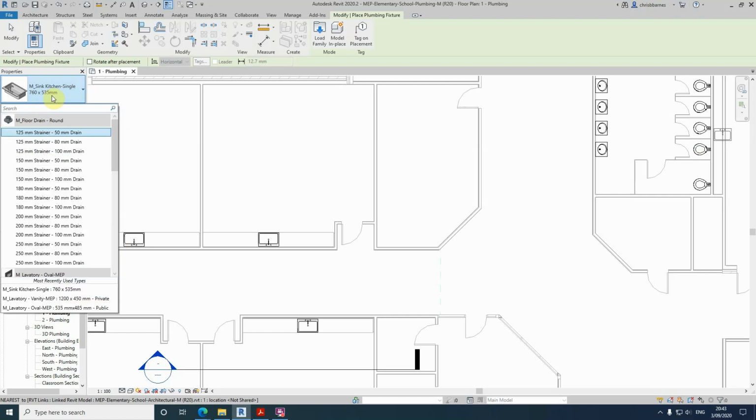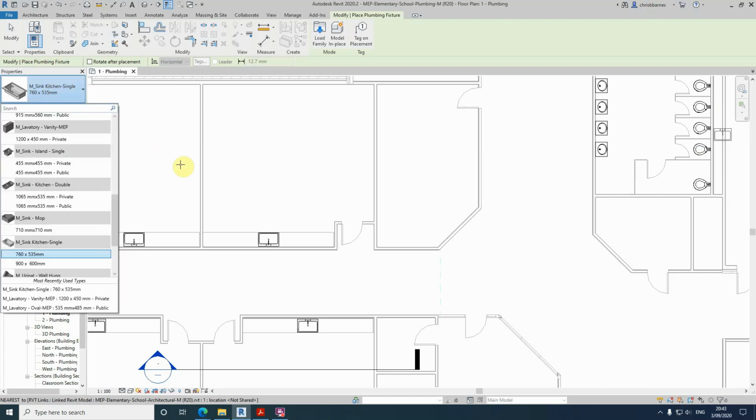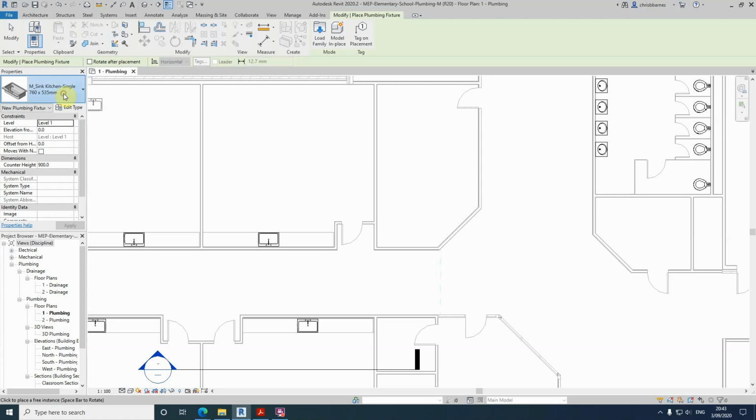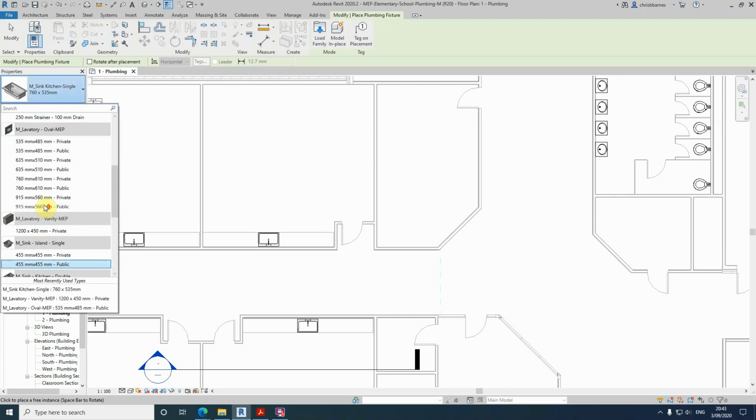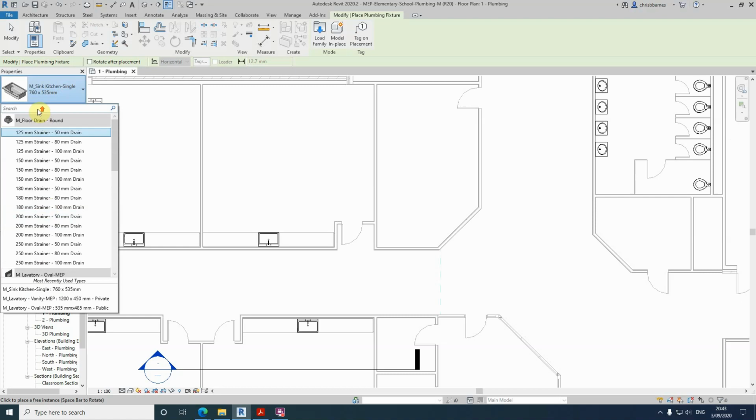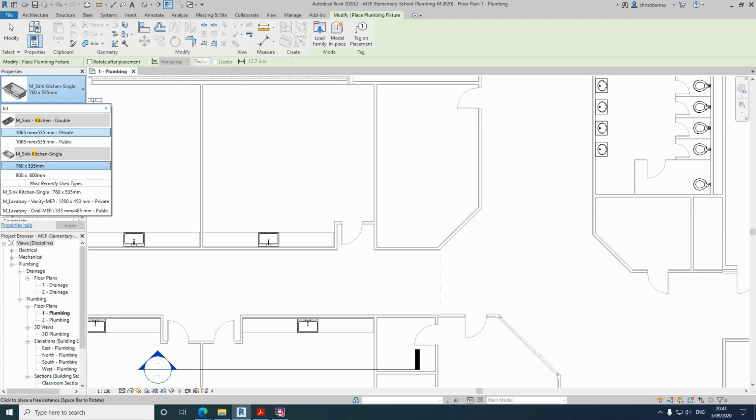If we just go back a step, so we want to place something in place, we've got all these to choose from. Rather than scroll through, because we could have hundreds in here, we just type in a short abbreviation of what we want, and now we've only got 2 to choose from.